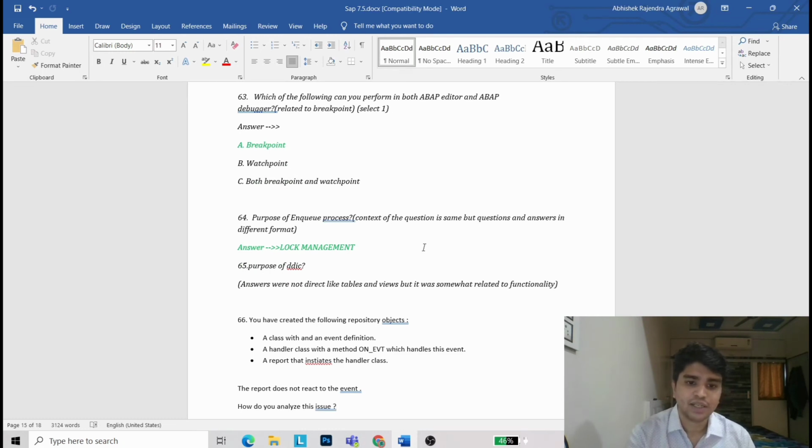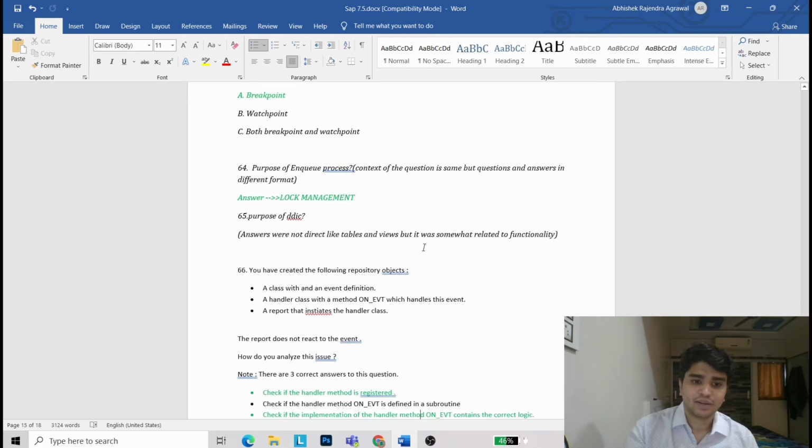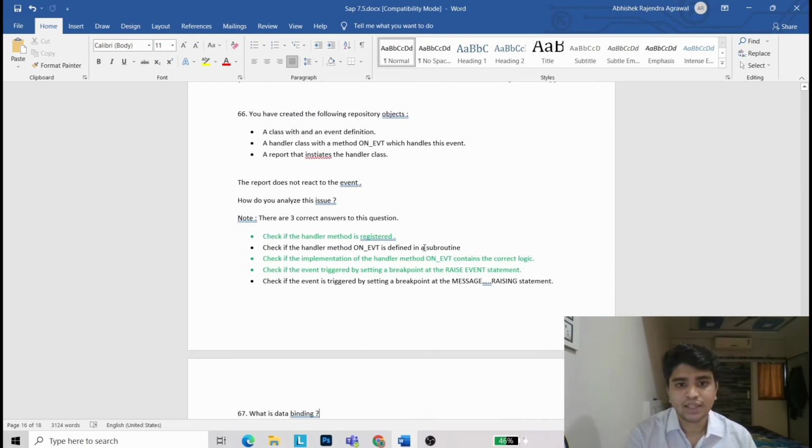You have created the following repository objects: a class with event definitions, a handler class with method ON_EVENT which handles the event, and a report that instances the handler class. The report does not react to the event. How do you analyze the issue? First, check if the handler method is registered. Check if the implementation of handler method on event EVT contains the correct logic. Check if the event is triggered by setting a breakpoint at the RAISE EVENT statement.